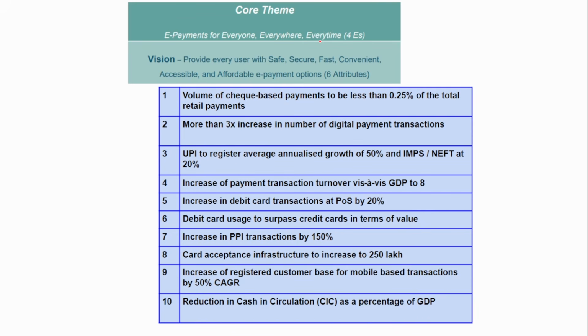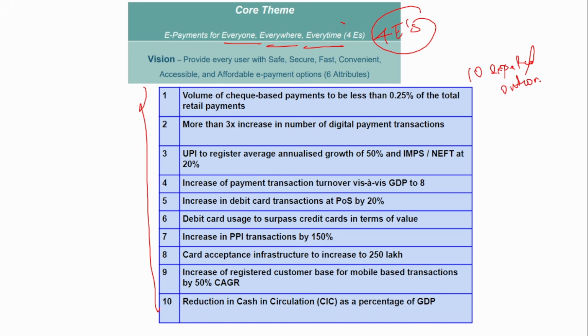The core theme of this Payment Vision document is e-payment for everyone, everywhere, and every time. Remember the 4 E's also: payment for everyone, everywhere. So these are the 10 expected outcomes under the vision. Just read this. I know it is difficult to memorize each and everything by heart, but just read it. If you read it 5 to 6 times, you can easily remember half of it itself.